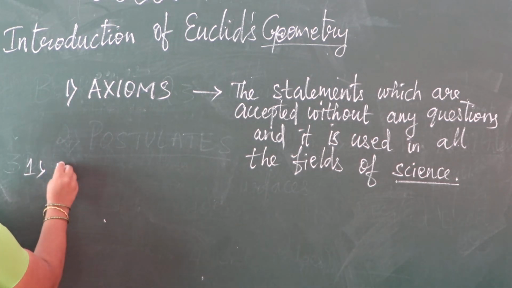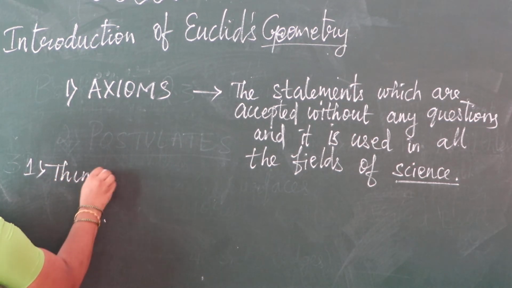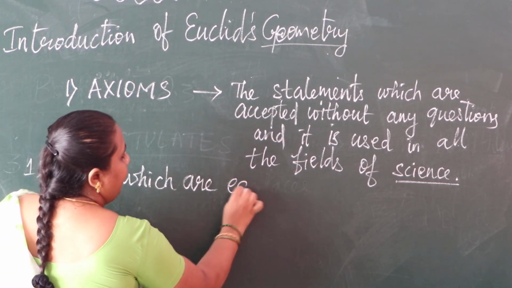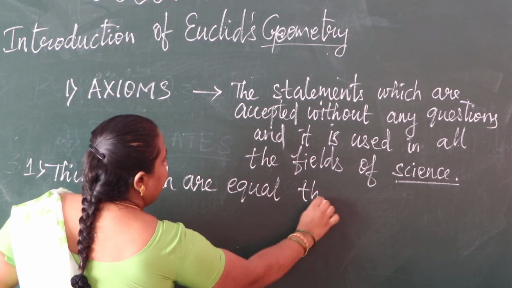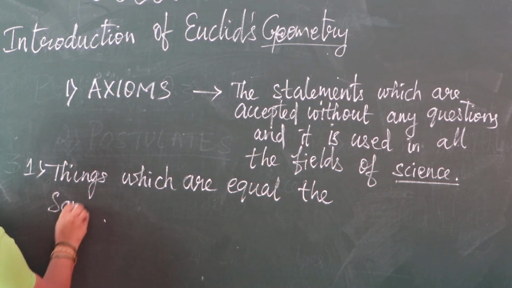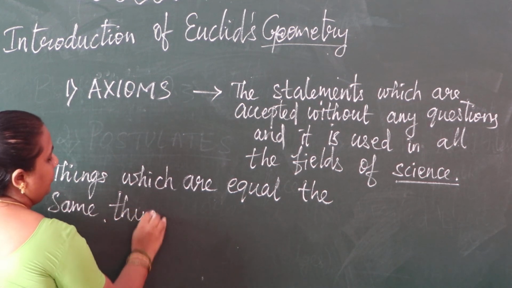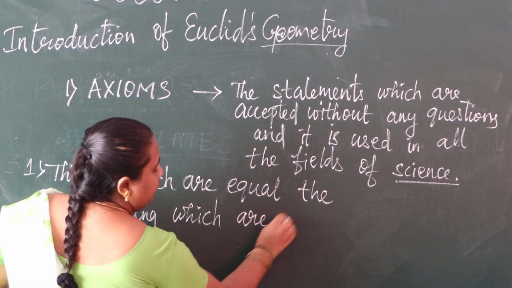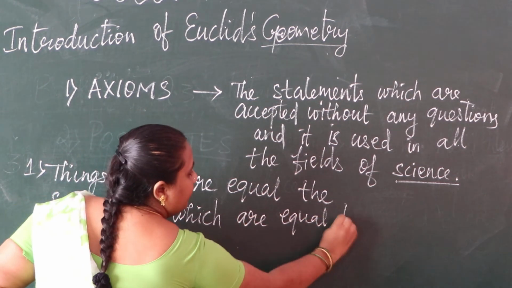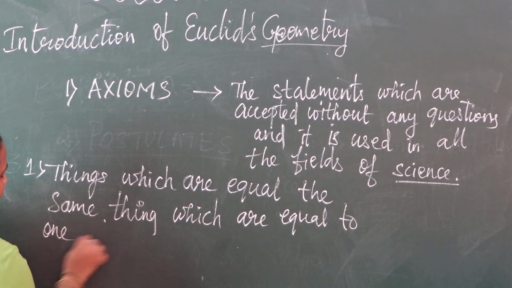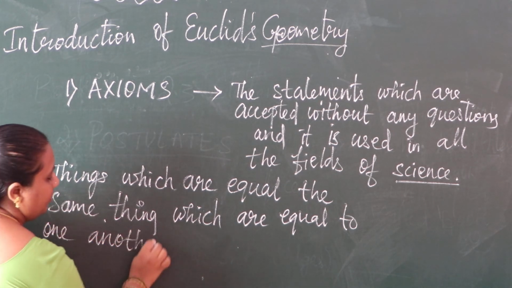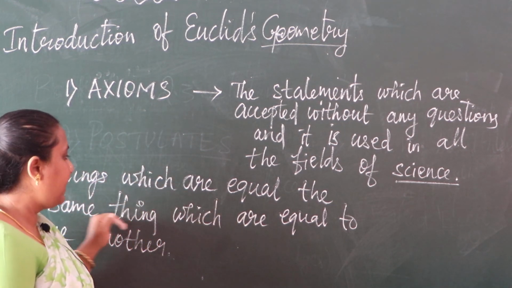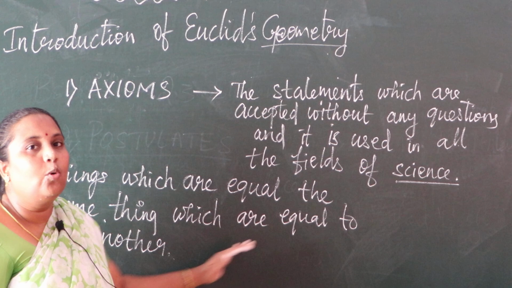So things which are equal to the same thing are equal to one another. Understood, children?